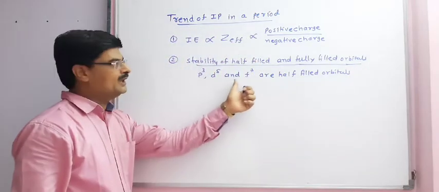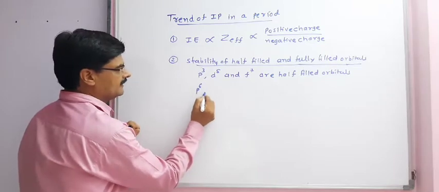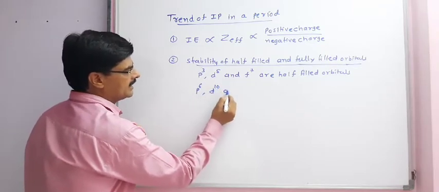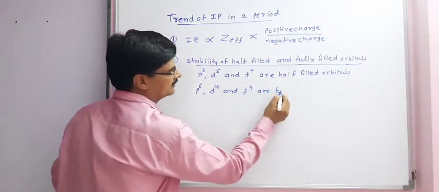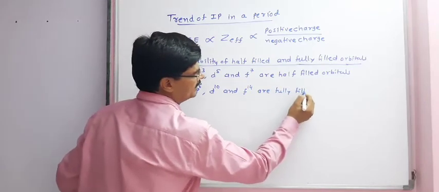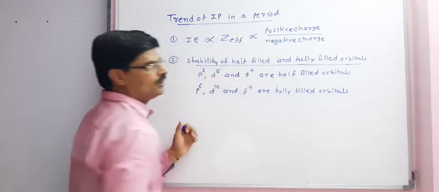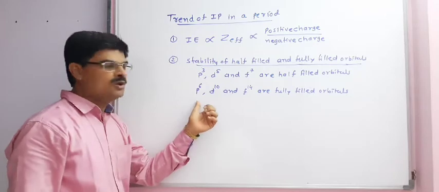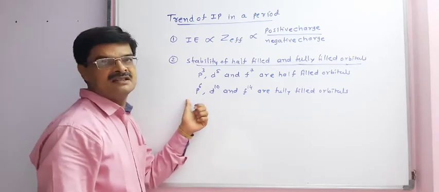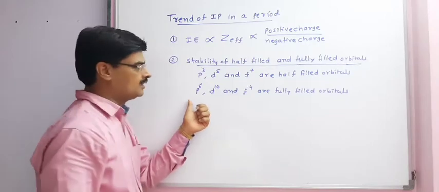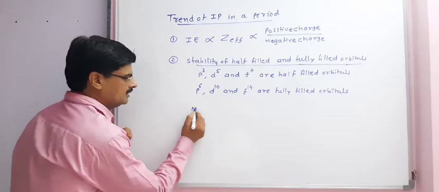P3, d5 and f7 are half-filled orbitals. Same way, p6, d10 and f14 are fully filled orbitals. So if an electron is to be removed from half-filled or fully filled orbitals, more energy is required to remove that electron. This can be understood by taking the example of nitrogen.